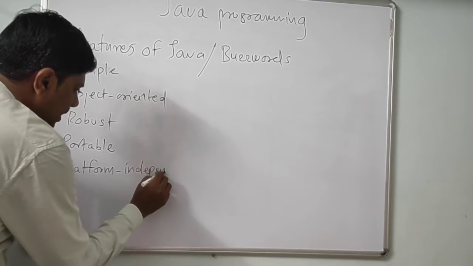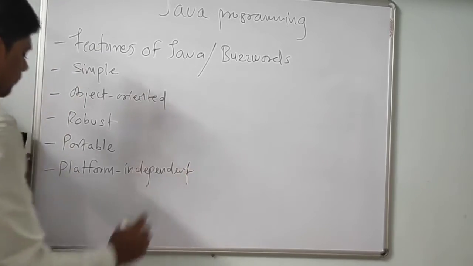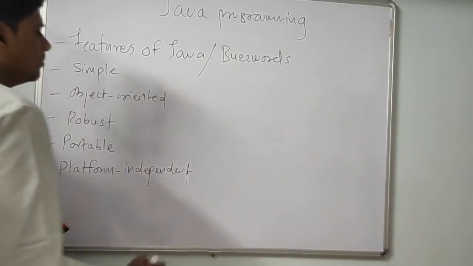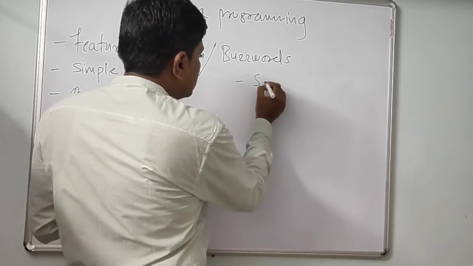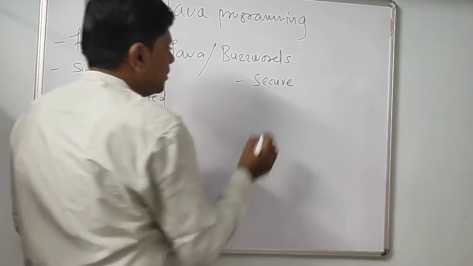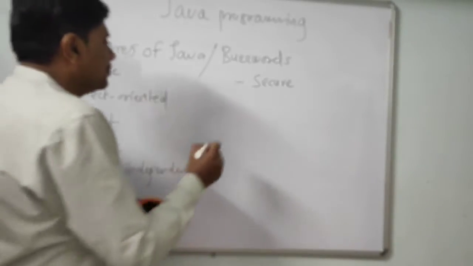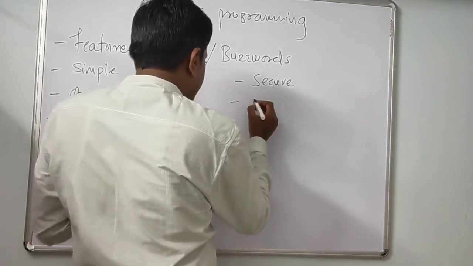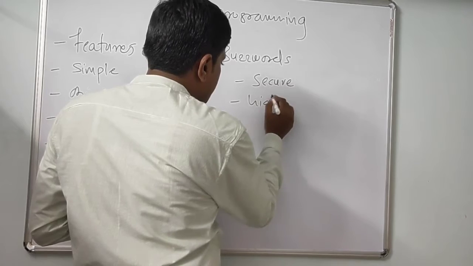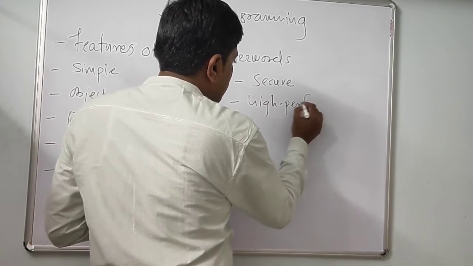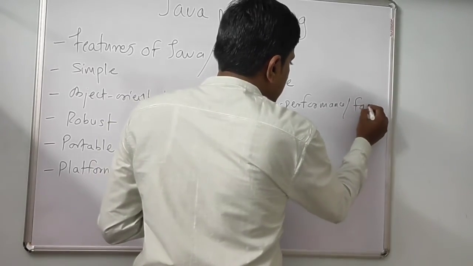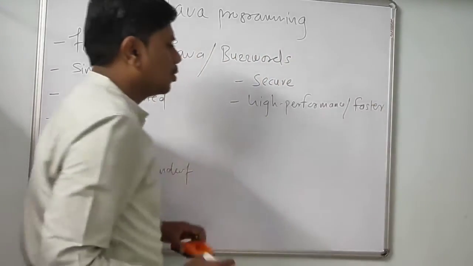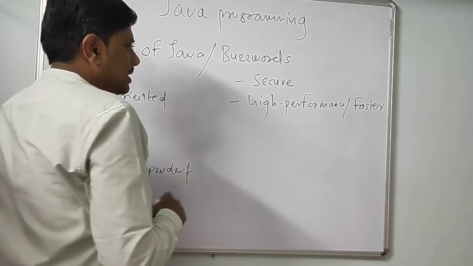Next, Java is secure. Then it is high performance, that is faster than some conventional programming languages.